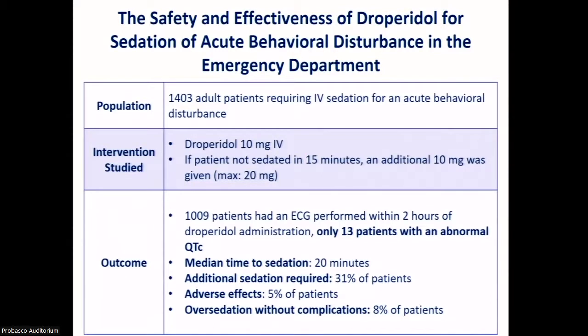Of those 13 patients, 7 of them were also taking other medications that could have contributed to the prolonged QT. And those drugs include things like methadone, escitalopram, and amiodarone. The median time to sedation with droperidol was 20 minutes, and 31% of patients did require additional sedating agents. 5% of patients had a reported adverse effect, and 8% of patients were oversedated, but without any complications. Thus, droperidol use was proven safe and effective, with very few patients demonstrating QTc prolongation, with its acute use at a maximum dose of 20 milligrams.